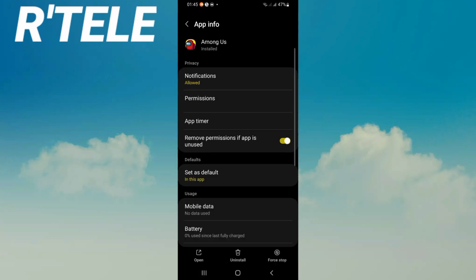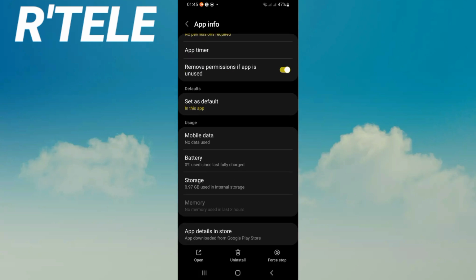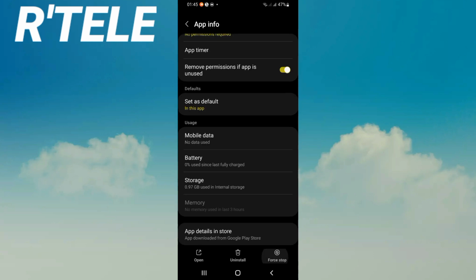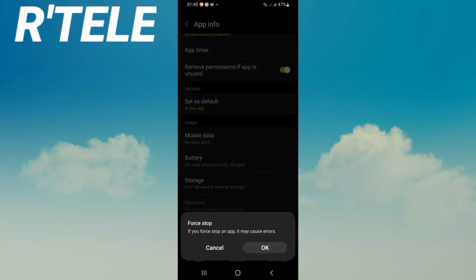Here right now guys, scroll this list down. Click Storage, click Clear Cache and back. Click on Force Stop Now and click OK.